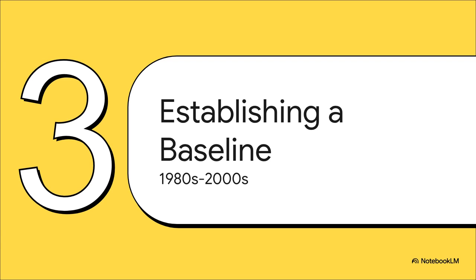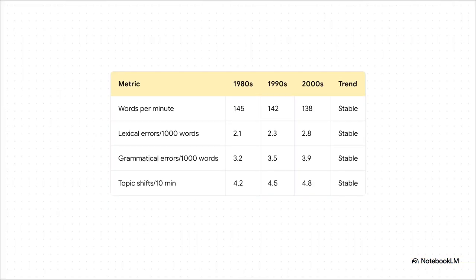All right, Section 3, establishing a baseline. You can't measure change if you don't know where you started, right? Every good forensic case needs a before picture. So let's hop in the time machine and look at the data from the 80s all the way through the 2000s. Okay, take a look at this chart.